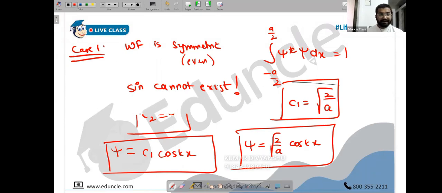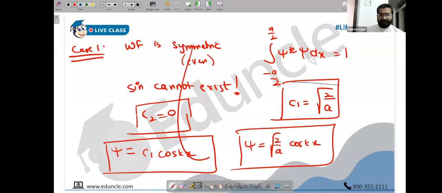I need to get a result, and that result students usually think is wrong, but it's a correct result. You know what the result is? In even parity, like for cos, the quantum numbers that are valid are only the odd ones: 1, 3, 5, 7. In odd parity, that is the sin one, the valid quantum numbers are even numbers. It's actually the other way around. That's what I'm trying to get here, but we will get it if we go with our method.